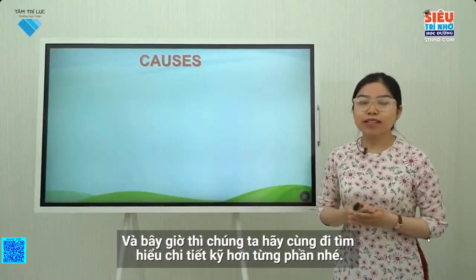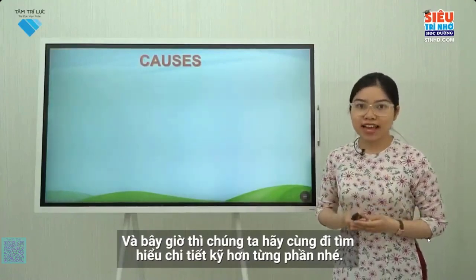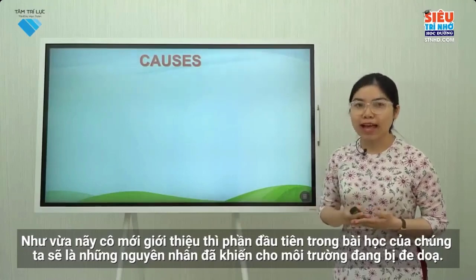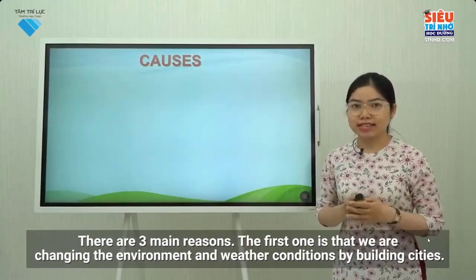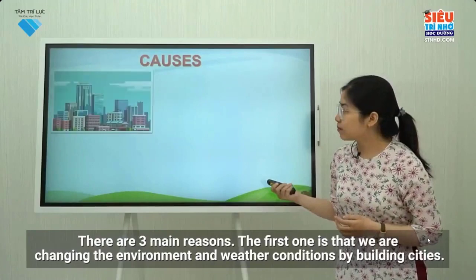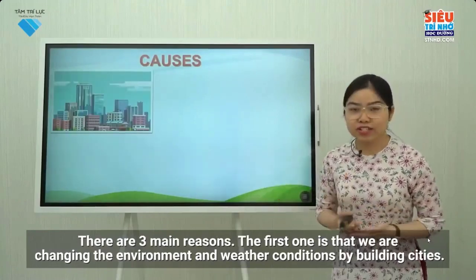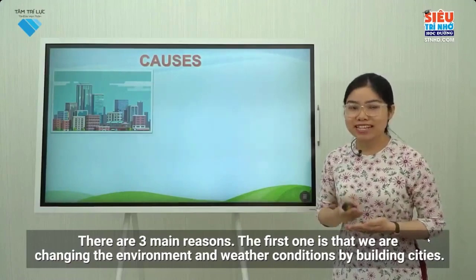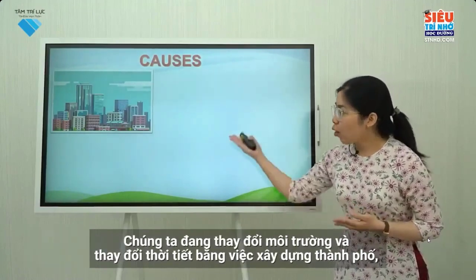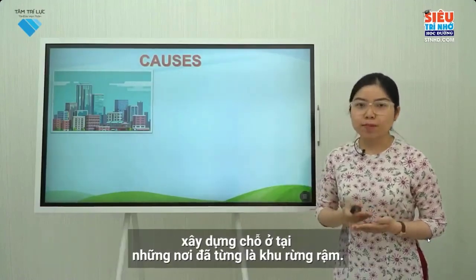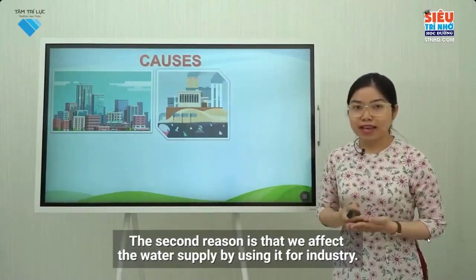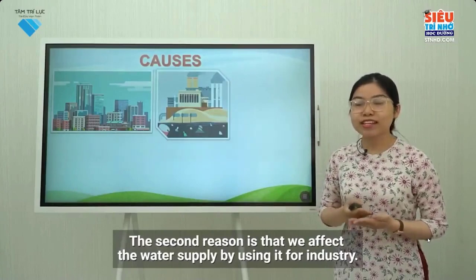Now, let's learn more about the details of each part. As I have introduced to you at the beginning of the lesson, the first part will be the reason why our nature is in danger. There are 3 main reasons. The first one is that we are changing the environment and weather conditions by building cities and houses where forests once stood. The second reason is that we affect the water supply by using it for industry.